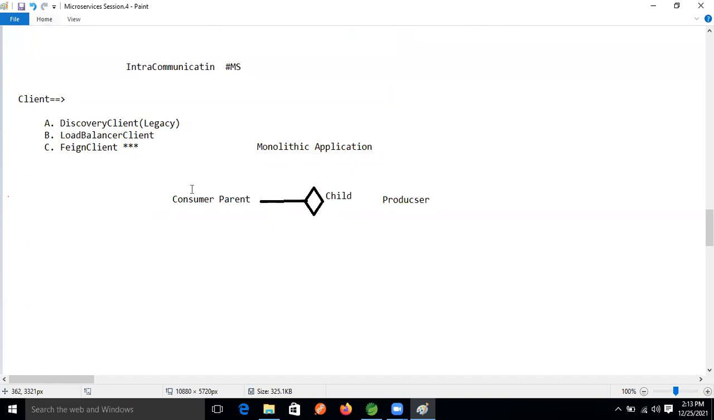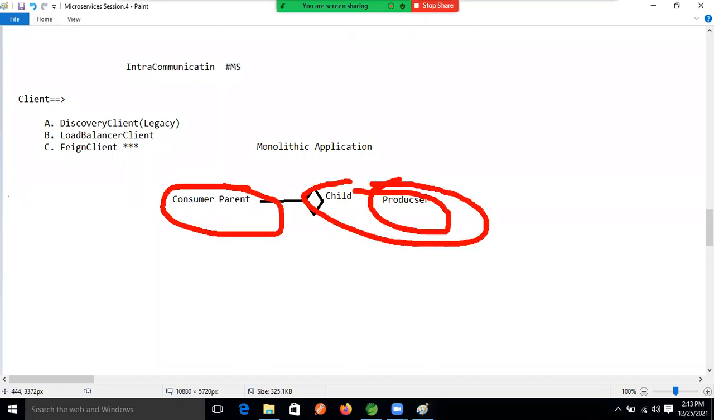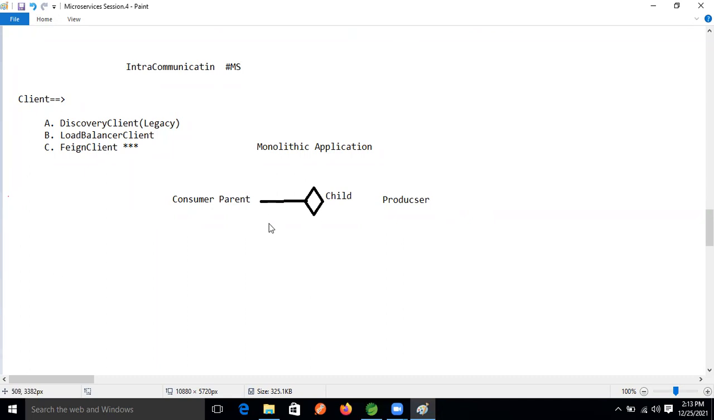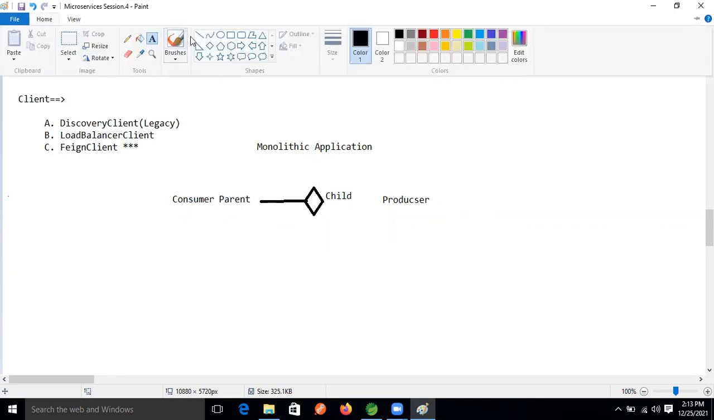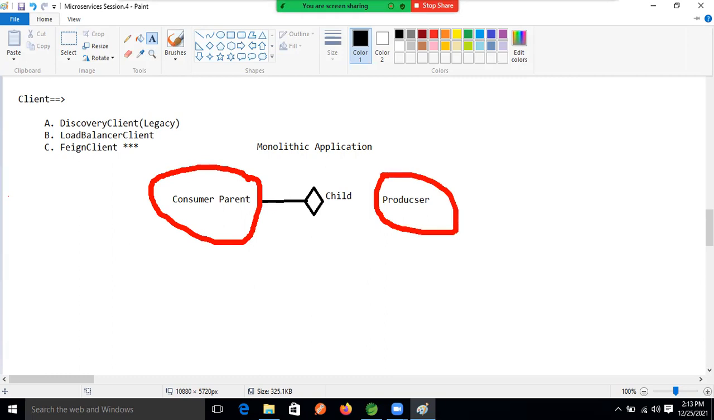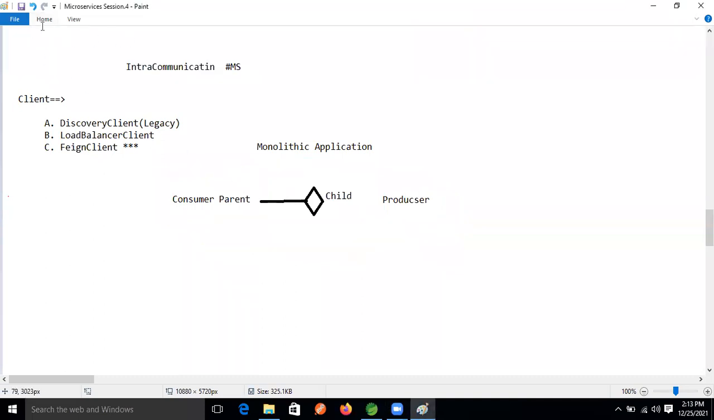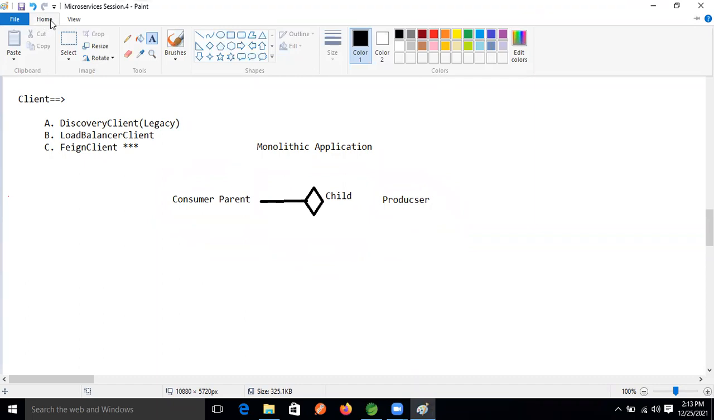Just assume that here there is a consumer service, this is one service and this is another service. Two services are there, and one service wants to communicate with the other. Assume both are part of one project, but they are different and want to communicate with each other. So I'm giving the microservices intra-communication design, guys.